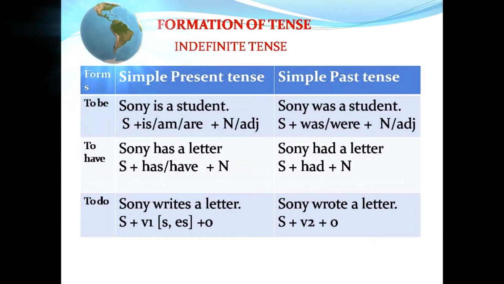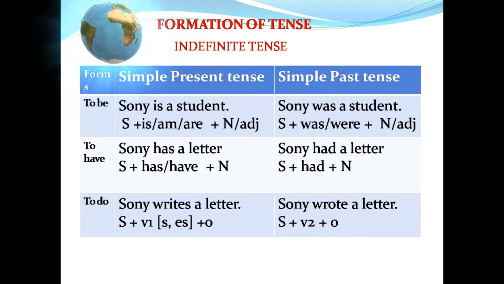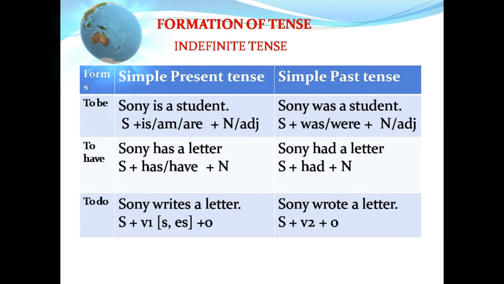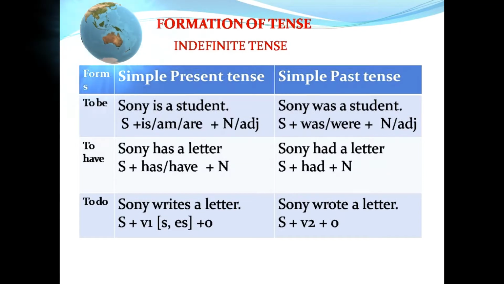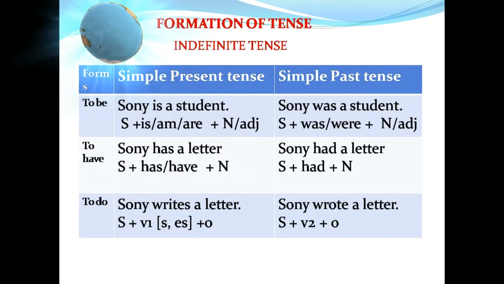Sunny is a student is an example for simple present tense. Sunny, subject. Is or am, main verbs. A student, noun. We can use adjective also. Simple past tense example is Sunny was a student. Sunny, subject. Was or were, main verbs. A student, noun. We can use adjective.